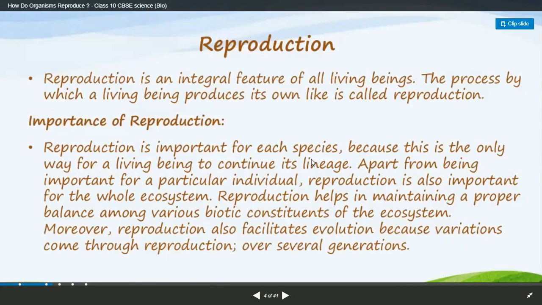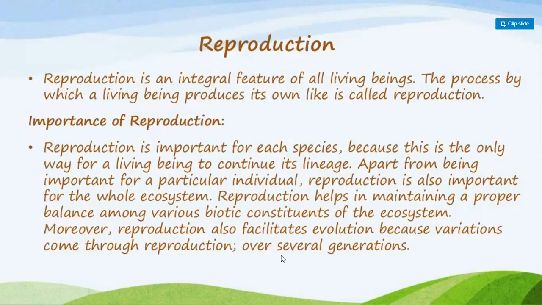It is the only way to continue living, apart from being important for the individual. Reproduction is also important for the whole ecosystem. It helps in maintaining a proper balance among the various biocomponents of the ecosystem. Moreover, reproduction facilitates evolution because variations come through reproduction over several generations.